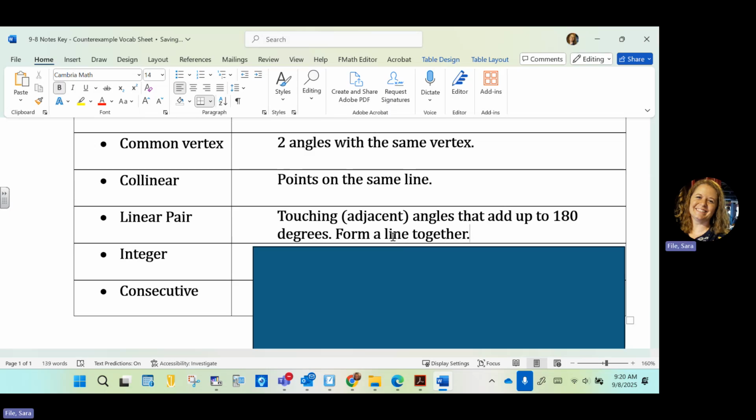And we know a straight angle is 180 degrees. Now not all supplementary angles are linear pairs, because supplementary just means add to 180. They don't have to be touching. To be a linear pair, they have to be supplementary and adjacent. They have to be touching. They form a line together.